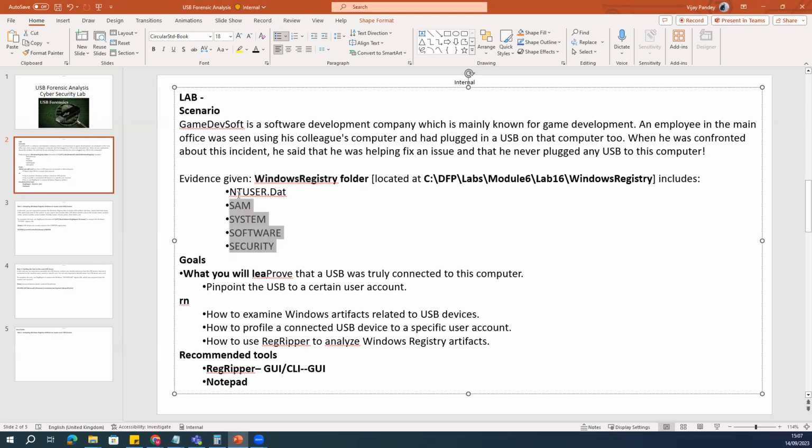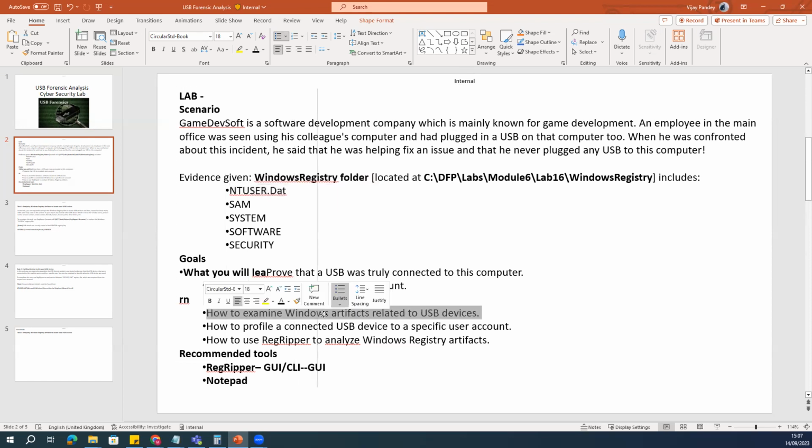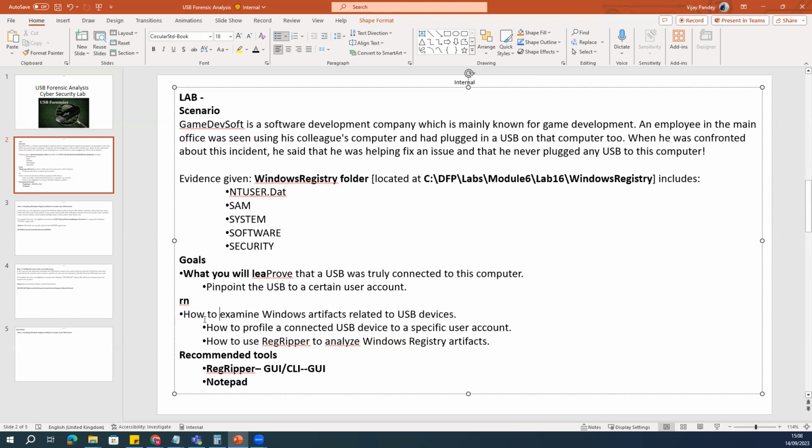In the registry folder, you will see a lot of details, like NTUSER, security, software, and system. In the system file, all the USB port event related logs will be saved. So we're going to analyze the system file as well as the NTUSER file for the user details.